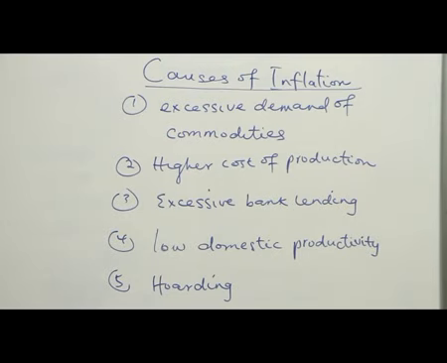So we'll now be talking about inflation at the aggregate level because of what? Excessive demand of commodity. So that is, demand is more than supply. So once supply cannot meet people's demand, then we have excess demand, or we call it shortage. In that case, people will buy the available ones at high prices.